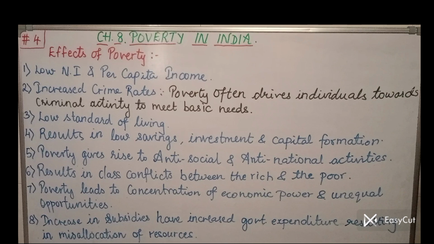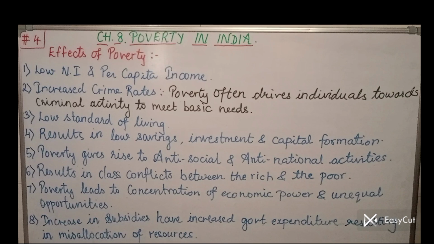Point number 8: increase in subsidies has increased government expenditure, resulting in misallocation of resources. See, that means what? Due to poverty, government is giving subsidies to the poor section of the society, to the weaker section of the society, like free education is provided, free healthcare is provided, which should be provided actually. And also, supposing the crops fail, then government is giving subsidies to the farmers, whatever different kind of subsidies to the agricultural sector. Also government gives subsidies to the small scale industries.